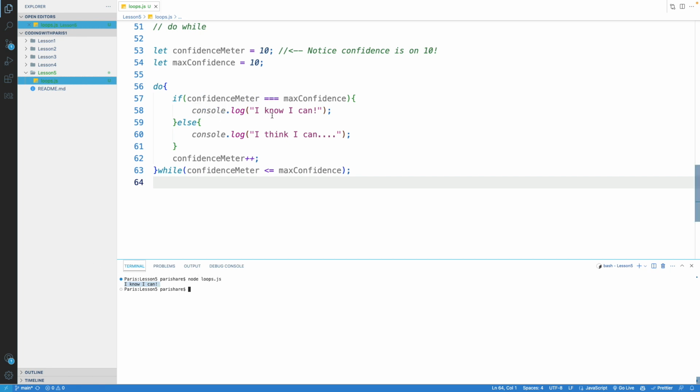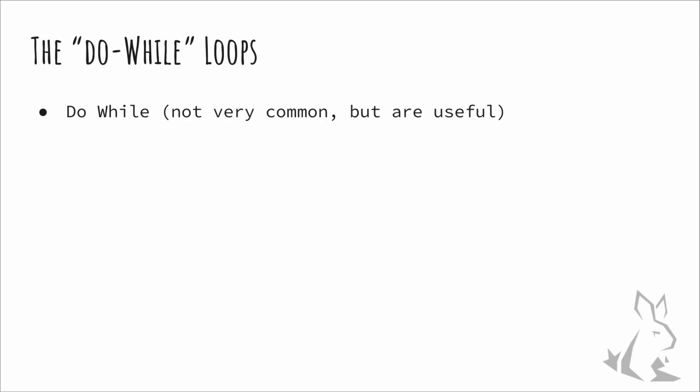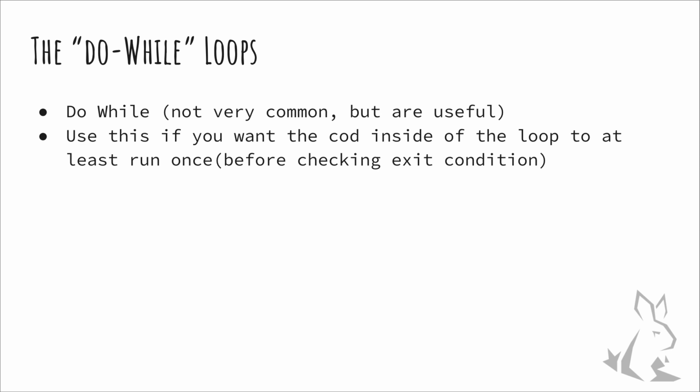Why is that? Well, with the do while loop, the logic is that the do is run first this time, and then the condition is checked. And if the condition is not met, then we don't do another iteration. Instead, we're done. So why would you use a do loop over a while loop? Well, you would use a do loop if you want the code that's inside of the loop to at least run once.